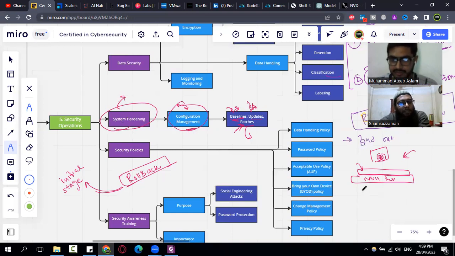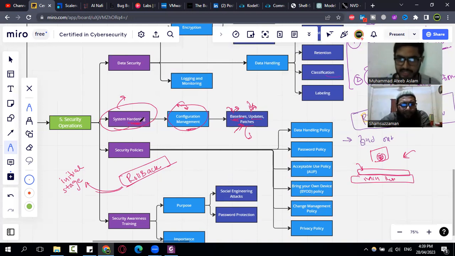Can you explain system hardening in your own words? Take a hint from the word itself: hardening the surface of our system so that the attacker can't access our system easily. Yes, we can harden our system by considering that, exactly.